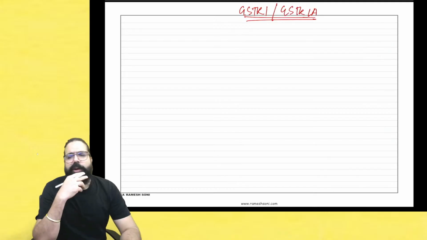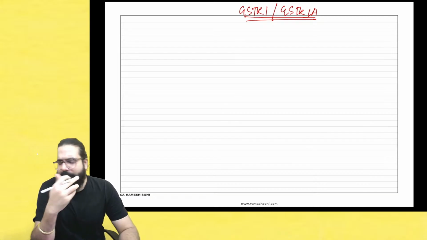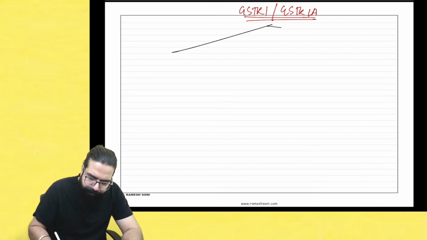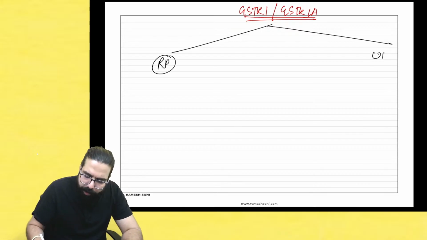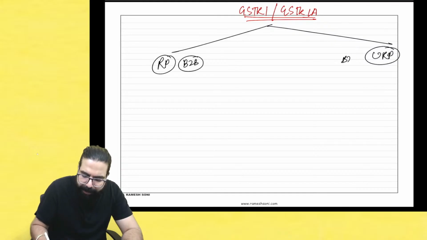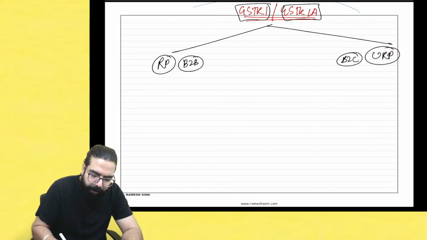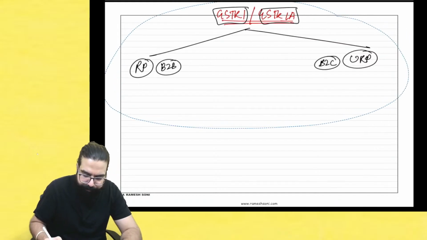Sir, in this, do you have to give all the invoices' details? So I had told over here, for all the sales you have done to a registered person or to an unregistered person, this is called B2B sale. This is called B2C sale. Remember, this is for GSTR 1A also and GSTR 1 also. Very, very important. They can give you a small question on this.